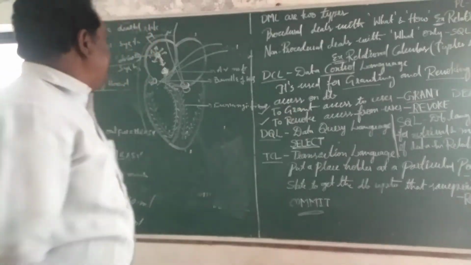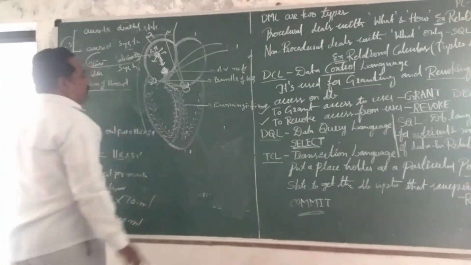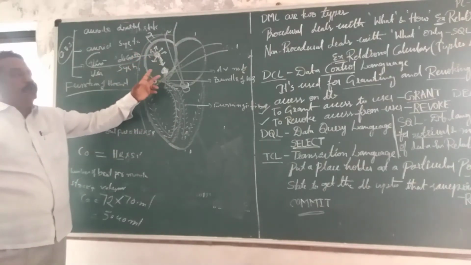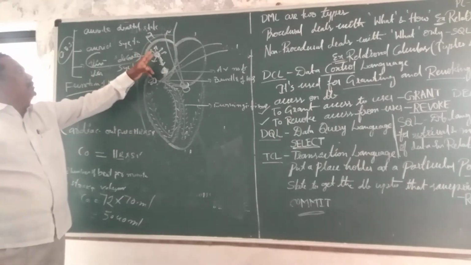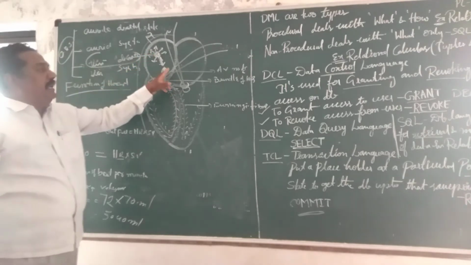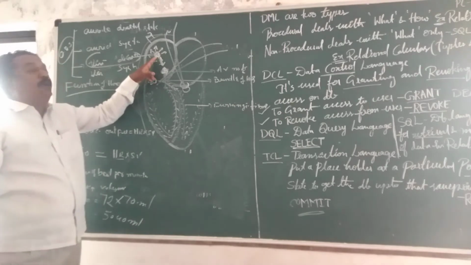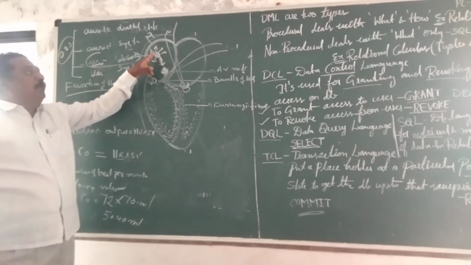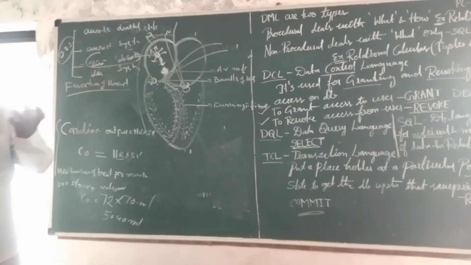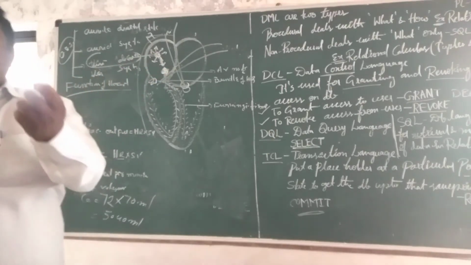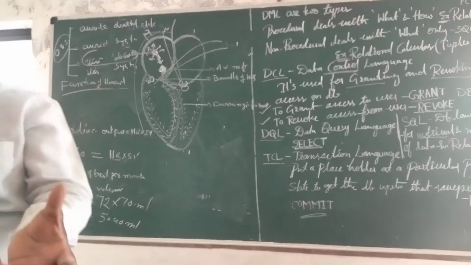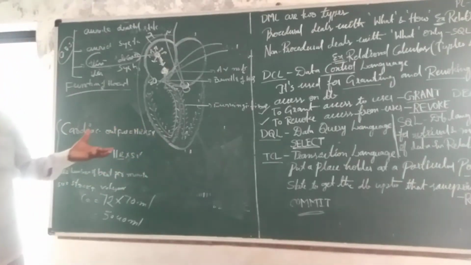So what I am showing in the diagram is the myogenic heart. Two important pacemakers are present in the myogenic heart. The first pacemaker is called the SA node, and the second is called the AV node. SA means sinoauricular node. Pacemaker means the place where the contraction of the heart is initially started. The starting point of the contraction on the surface of the heart is called the pacemaker.